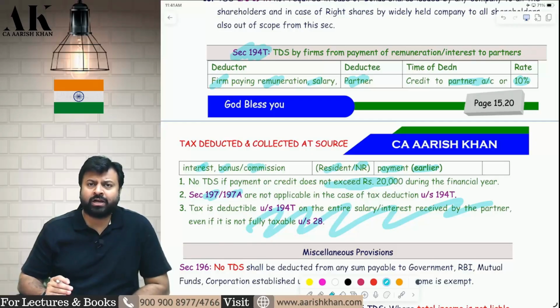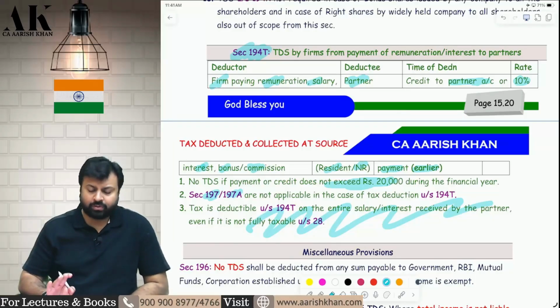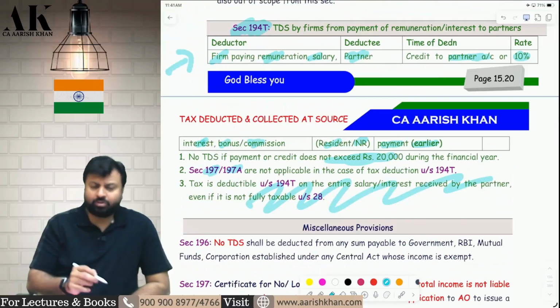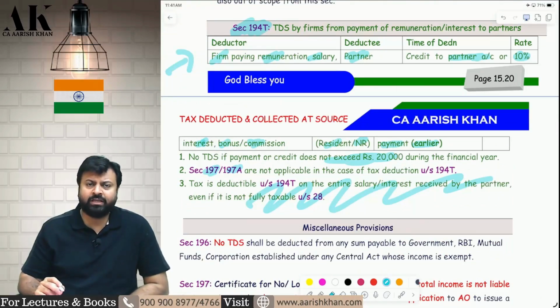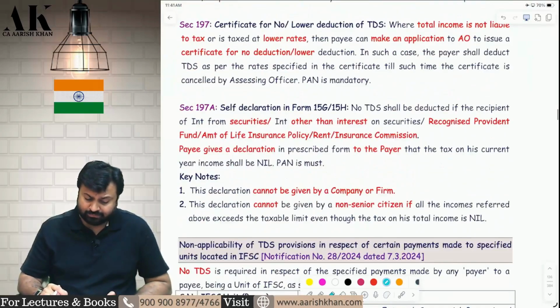Your job is only to deduct TDS on the amount which is credited to the capital account or which is paid to the bank account, whichever is earlier. You are not supposed to check how much is taxable and how much is not. Okay. I hope it is clear to all of you. 100% some questions might come on 194T. It's a very important section for us in examination and also in practical life. Let's go on to the next section.